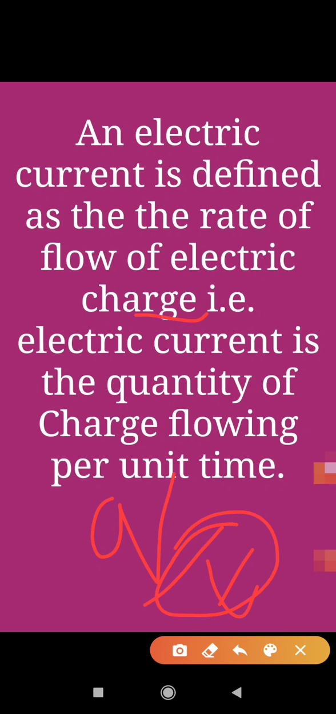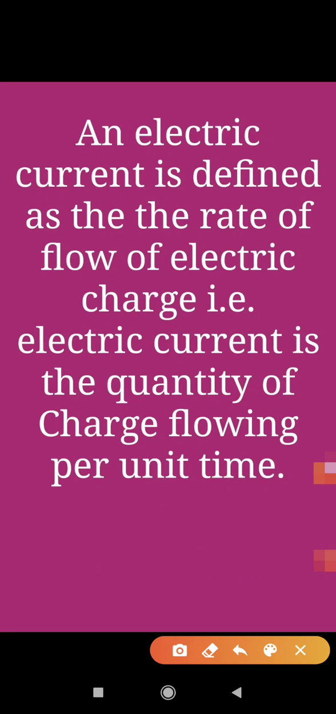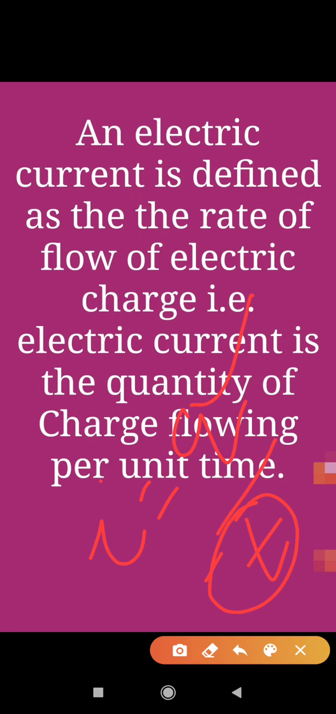Anything which is divided by T is considered a rate. Rate of flow of electric charge is electric current. Electric current is the quantity of charge flowing per unit time. If I is equal to Q upon T and we consider time as constant or unit time, then moving charge, or charge flowing per unit time, is known as electric current.